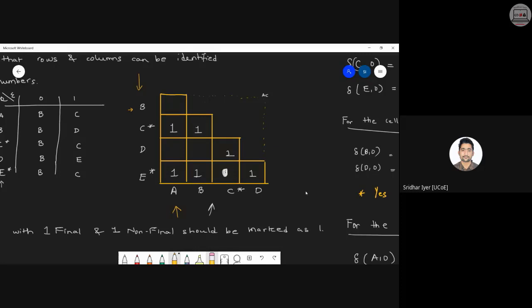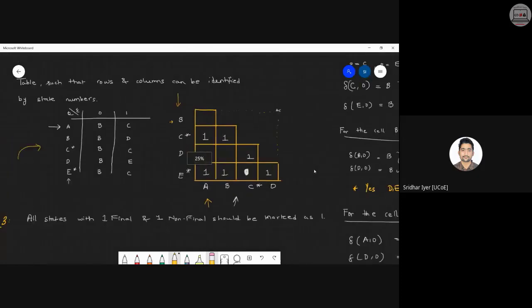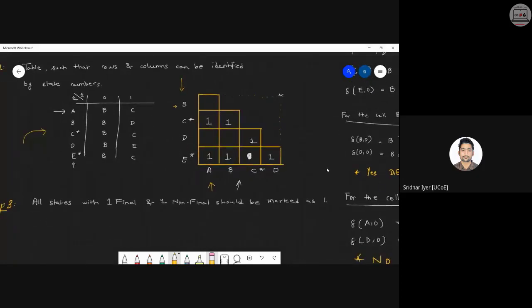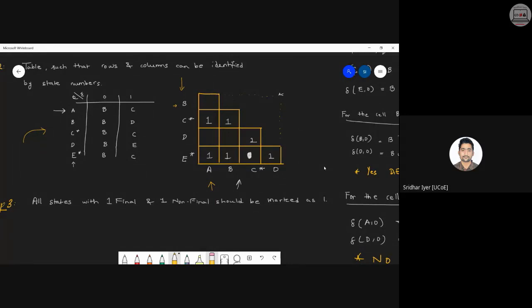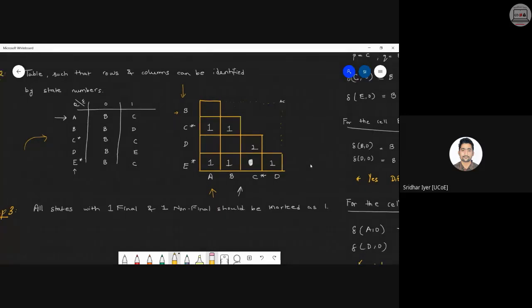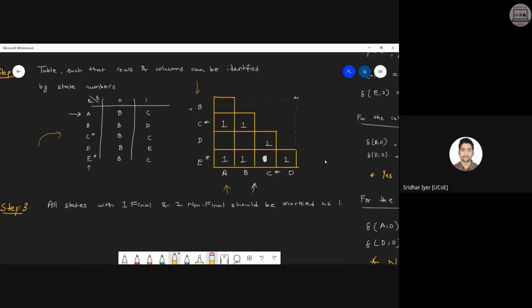I'm not giving n number of questions for you to solve. I will give one or two homework questions. You can try them out in your Google Classroom. I will provide all the questions. So for the time being, let's stick to this 4 by 4 matrix. If anything more efficient is possible, kindly let me know. We can try it out later. Okay, so this is all about step number three.